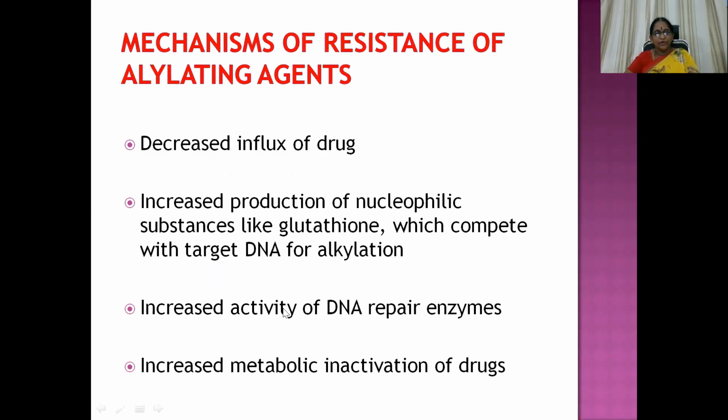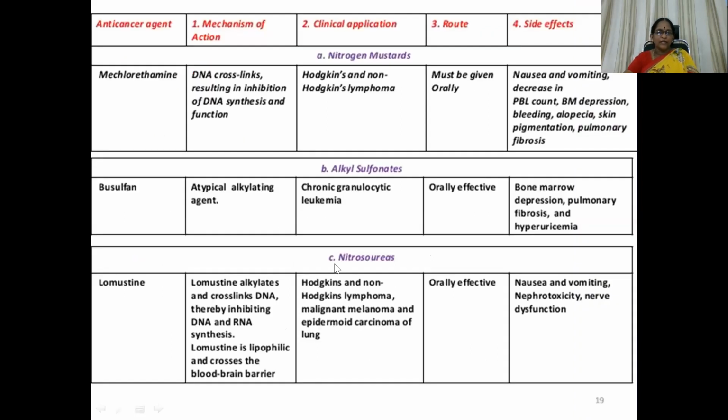Mechanisms of resistance to alkylating agents. It's a similar kind of thing to what we have discussed in our introductory session. So decreased influx of the drug and increased metabolic inactivation of drugs. Then increased production of nucleophilic substances like glutathione, which compete with the target DNA for alkylation. And it could even be increased activity of DNA repair enzymes. So in a nutshell, in